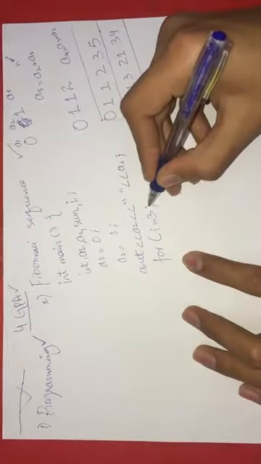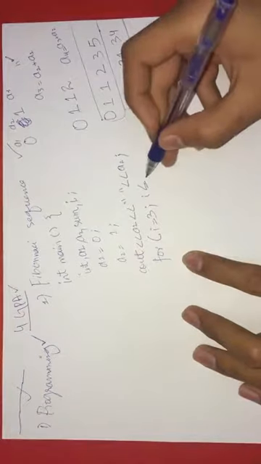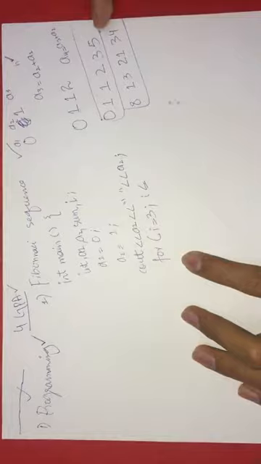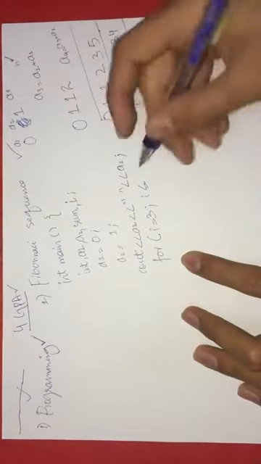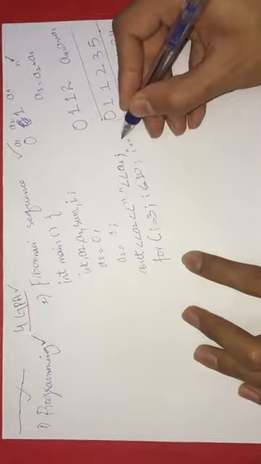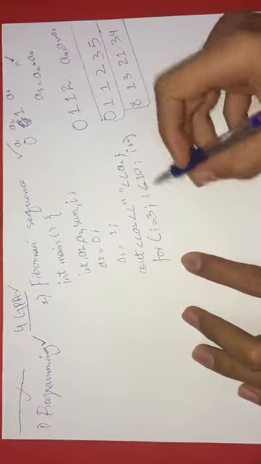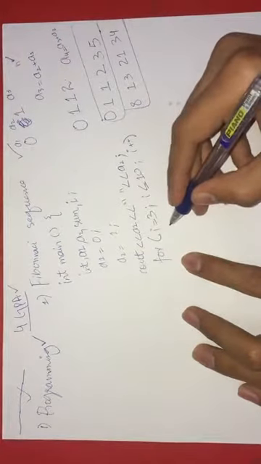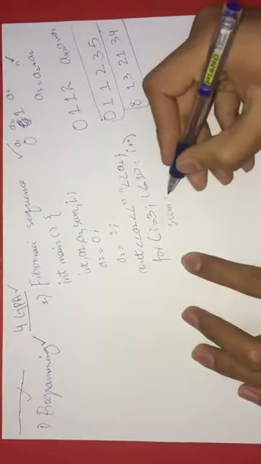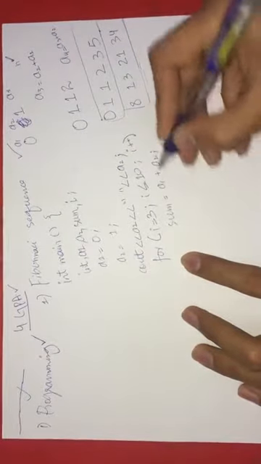So for i equals 3, i is less than or equal to, and I want this Fibonacci sequence to end at number 10, which means you have to print just 10 Fibonacci numbers. So 10, and i++, which means I'm incrementing my i. Once you make this loop, you're going to say sum equals a1 plus a2. This is going to store your sum.